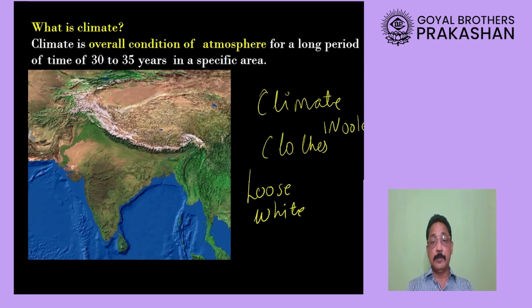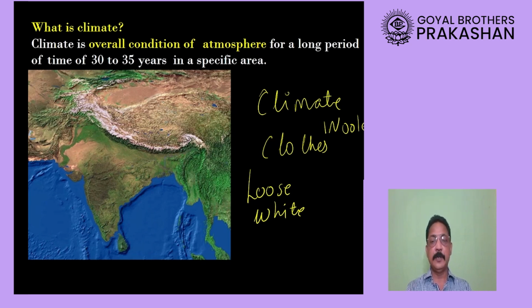Similarly, from the month of June till the month of December, more or less, you will experience that rain is going to occur in India. What does this mean? This means when we speak about a month, we can tell the overall condition of the atmosphere.